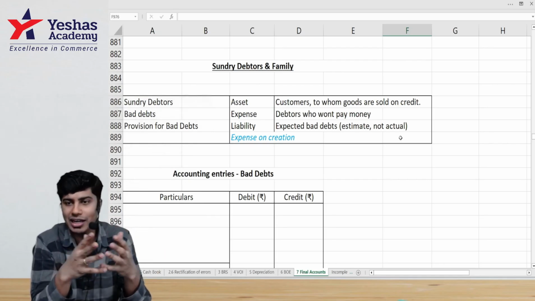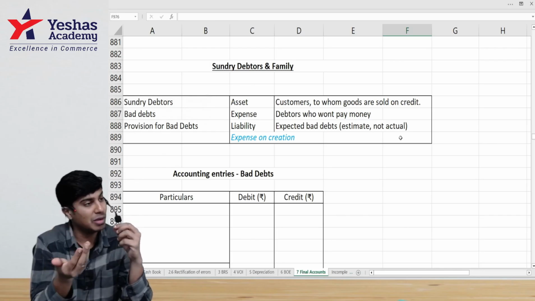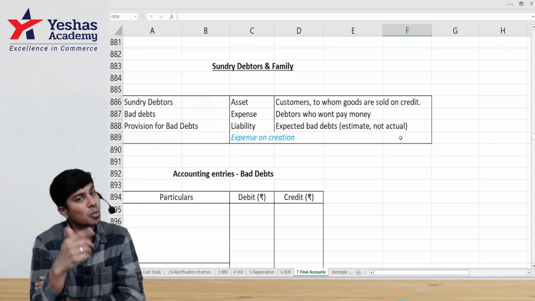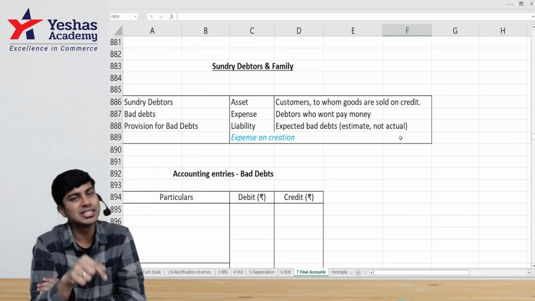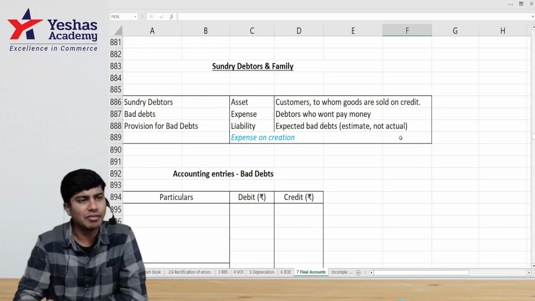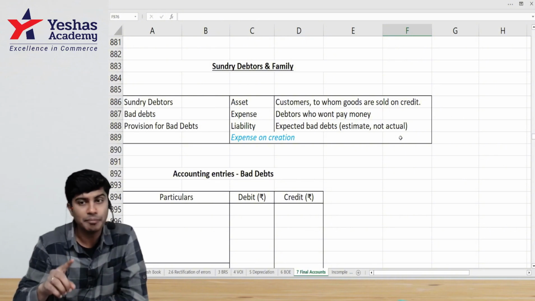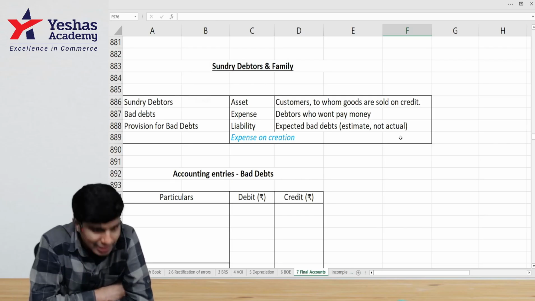What is the accounting entry that we should have passed? Where can it appear? What to do when it comes in trial balance? What to do when it comes in adjustment? Why will it come in trial balance sometimes and not come sometimes? And why is it given in adjustment sometimes? And how will this on the whole impact our financial statements, meaning final accounts of sole proprietor? Are you ready? Let's begin.